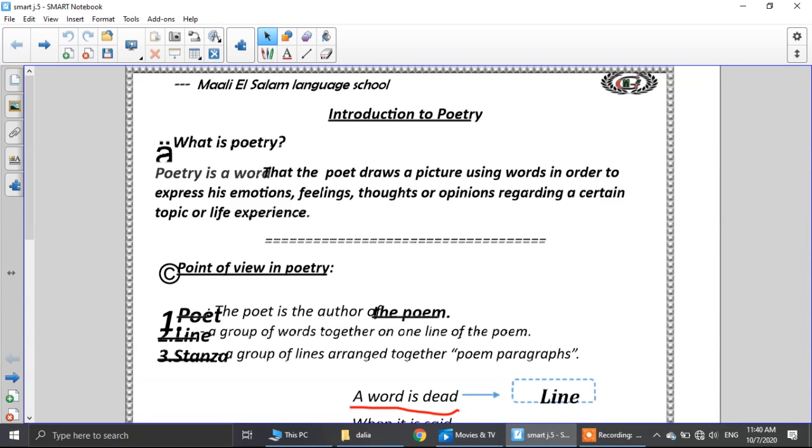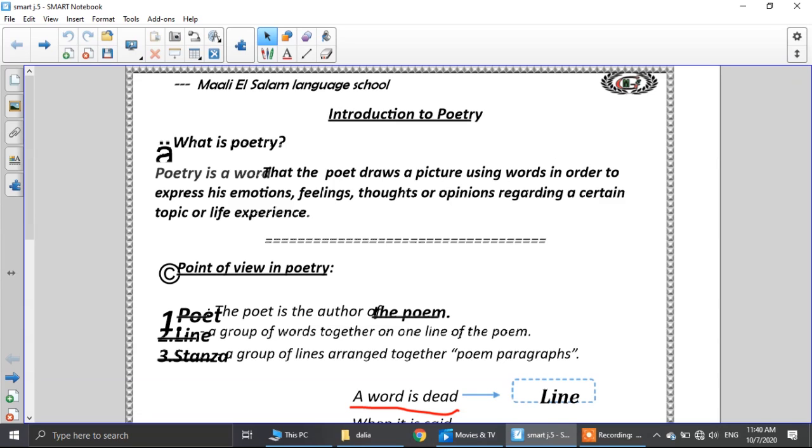Today we are going to talk about poetry. Do you know poetry? What's the meaning of poetry? Poetry is a word that the poet draws a picture using words in order to express his emotions, feelings, thoughts, or opinions regarding a certain topic or life experience.